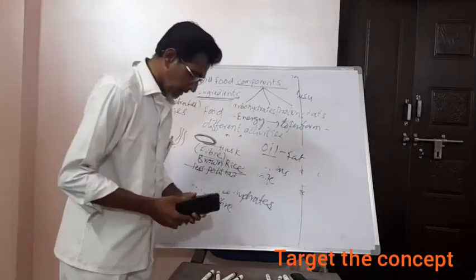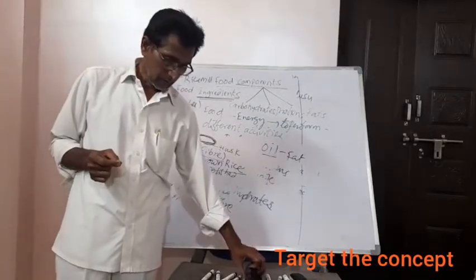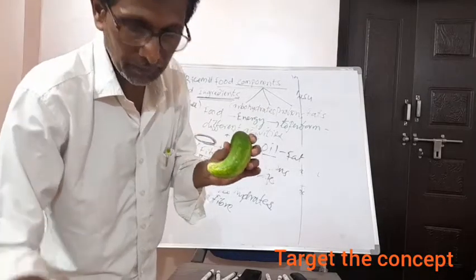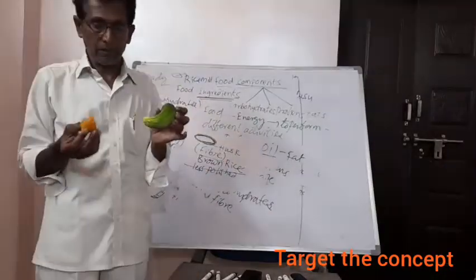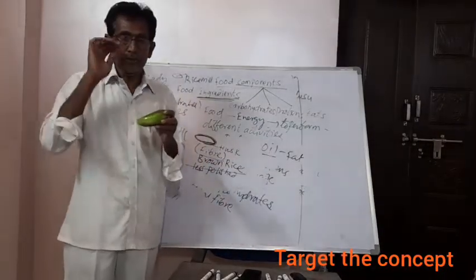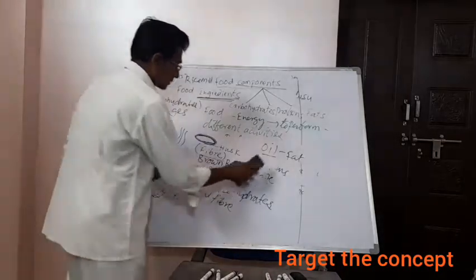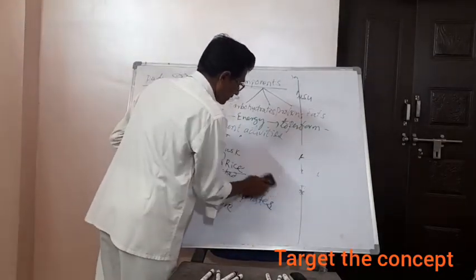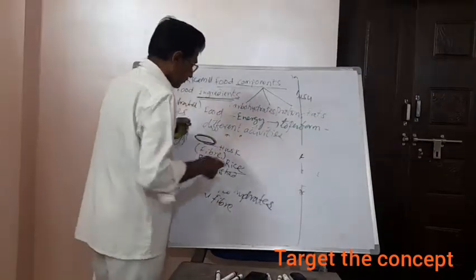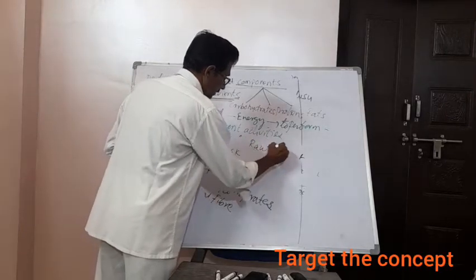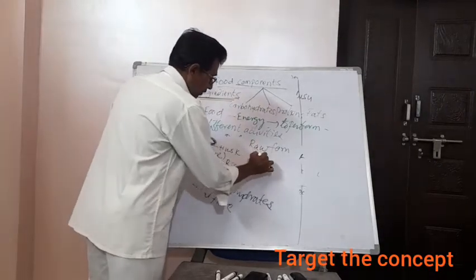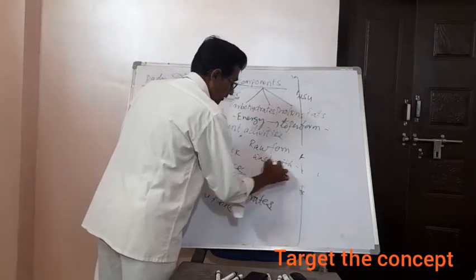Another important thing: when you want to eat food in raw form, we have to wash it in salt water. Whatever food items we eat in raw form or without removing the peel, we have to wash with water.